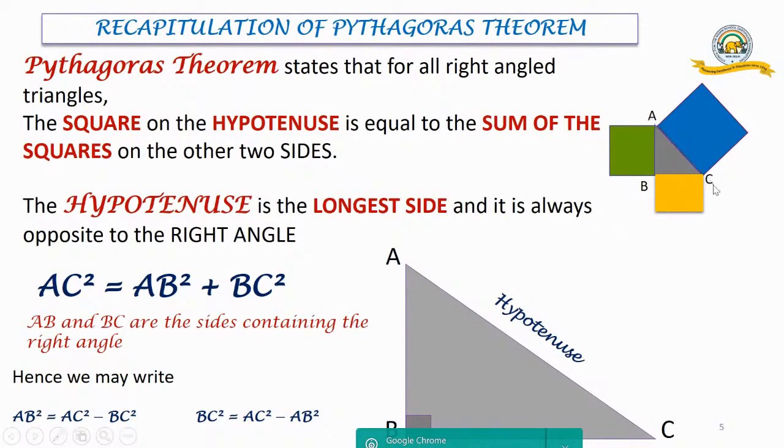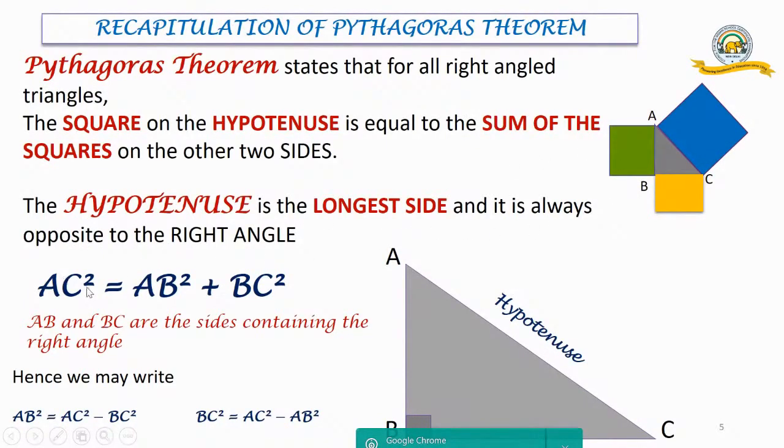AC is your hypotenuse opposite to the right angle, and AB and BC are the other 2 sides. The square on the side AC, that is AC square, is equal to the sum of the squares on the other 2 sides. That is the statement of the theorem. That is square on AB, that is AB square, and square on BC, that is BC square. So the hypotenuse is the longest side, and it is always opposite to the right angle. So there will be no problem with identifying the hypotenuse. So hypotenuse is the side opposite to the right angle.